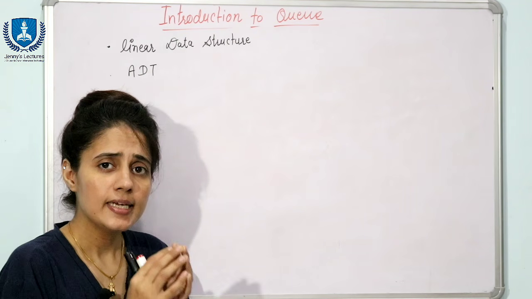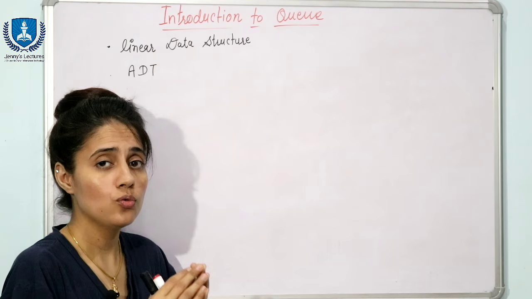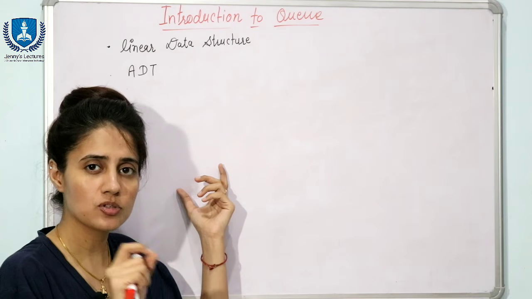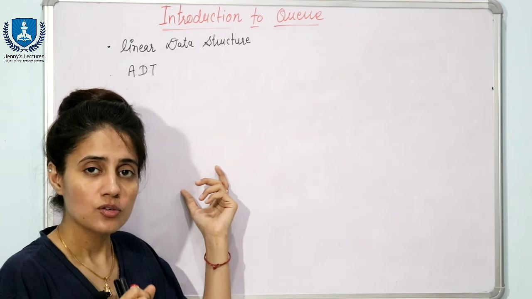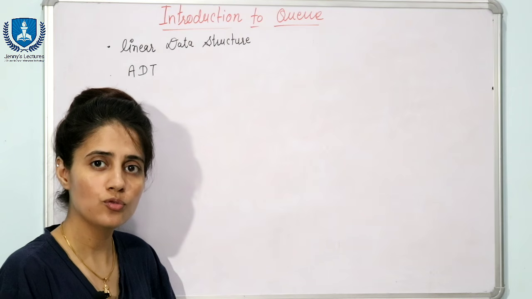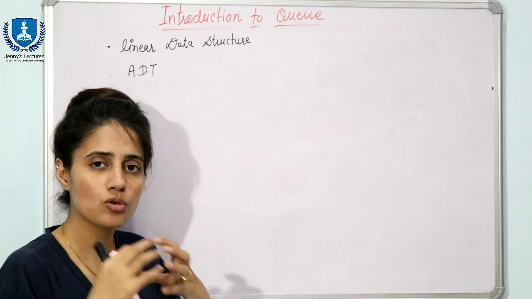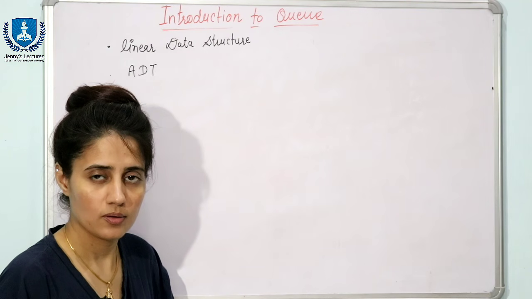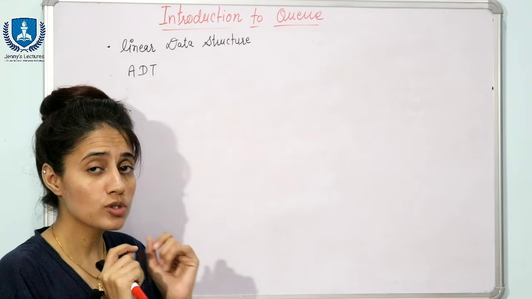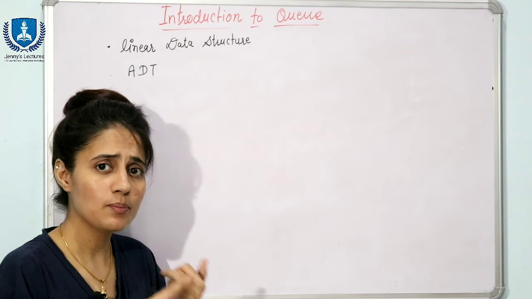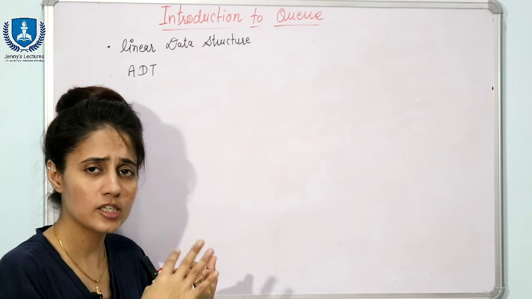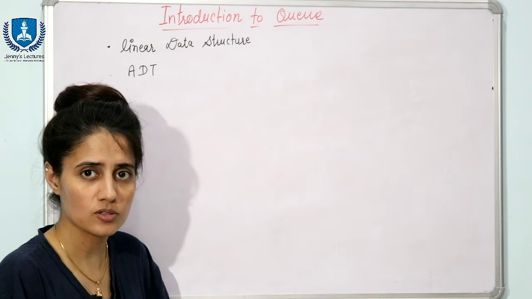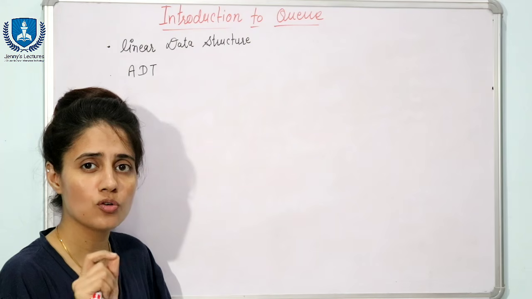So, what is a queue? It is a linear data structure, or you can say a queue is an abstract data type. In this video, we will discuss queue as an abstract data type. ADT means we are going to see the features or operations of queue. We will not go into detailed implementation. We can implement queues using arrays, linked lists as well as stacks. That implementation we will discuss in the next video. In this video, we will see what a queue is and what the fundamental operations performed on a queue are, as well as some applications of queues.